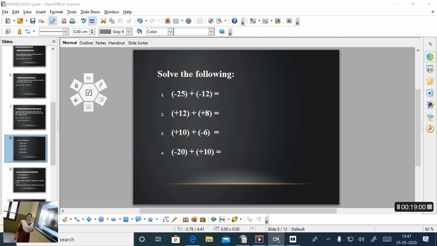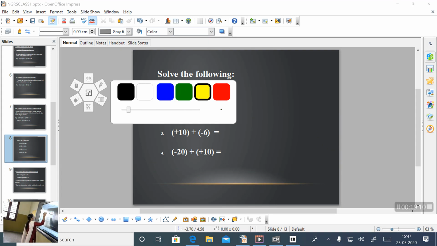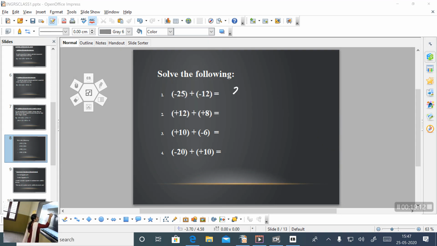What is the rule? Add their numerical values. Which are the numerical values here? 25 and 12. Add them. That is 25 plus 12 and put the common sign, that is negative. So answer is negative 37.